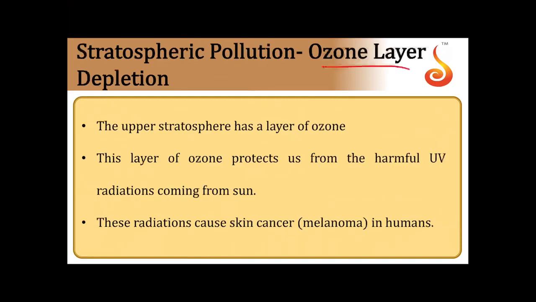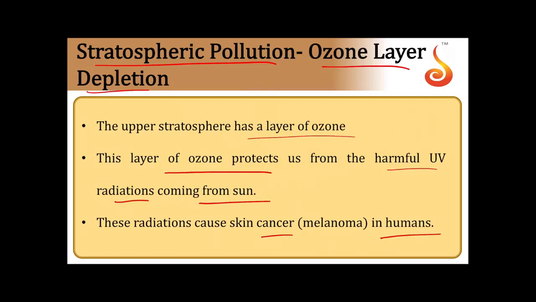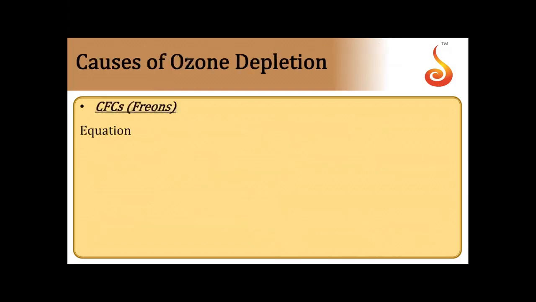Then ozone layer depletion, that is stratospheric pollution. The upper stratosphere has a layer of ozone. The layer of ozone protects us from harmful UV radiations coming from the sun. Otherwise, the radiations cause cancer, melanoma in humans. If the ozone layer is not there, we are affected by skin cancer.